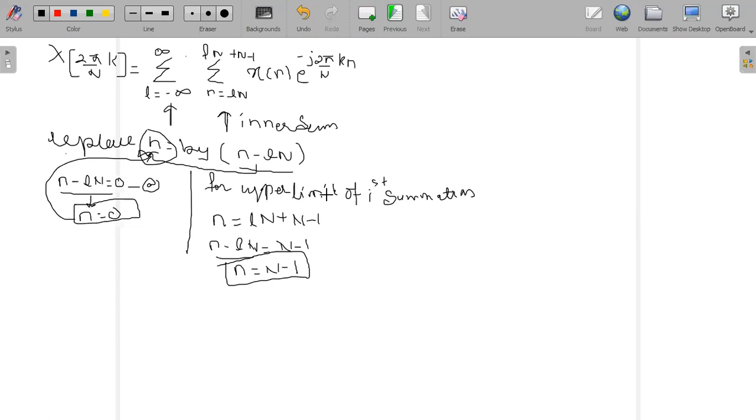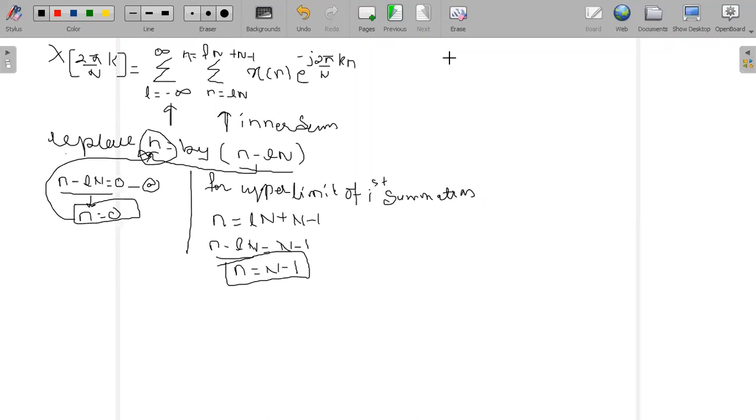Now do the calculation for the upper limit. How to do it? Take the upper limit value, which is n is equal to ln plus n minus 1. Just change the position of ln, sending it to the LHS side. So n minus ln is equal to n minus 1. What is n minus ln? It is n. So therefore n is equal to n minus 1. So I got the limits for the upper limit as well as the lower limit.